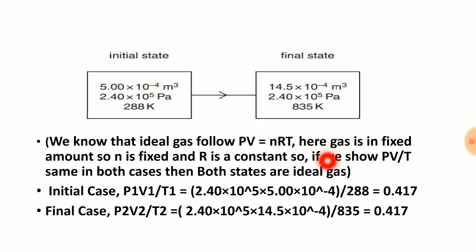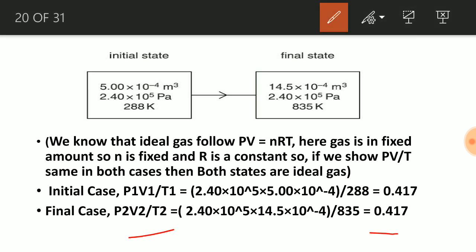So we need to show that the gas satisfies PV is equal to nRT, that is the ideal gas equation. If these two things are constant, then the ratio PV by T is also constant. That is, if we show PV by T in this case is equal to PV by T in this case, then both are ideal gas, because n and R are constant. So from this case, if we calculate P1, V1, T1, we will get this. In this case, if we calculate P2, V2, T2, we will get this. They are the same. So they are following PV is equal to nRT.